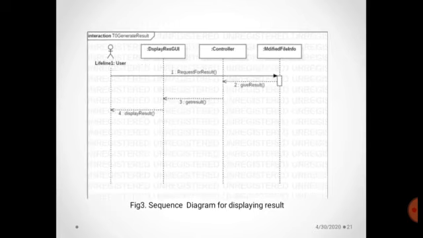This is the sequence diagram for displaying the result. In that, the user requests the result, then the modified file gives the result to the controller, and then using the display result GUI the result will be displayed to the user.